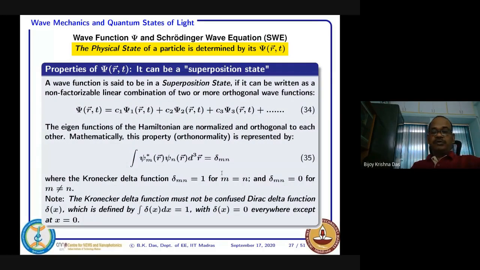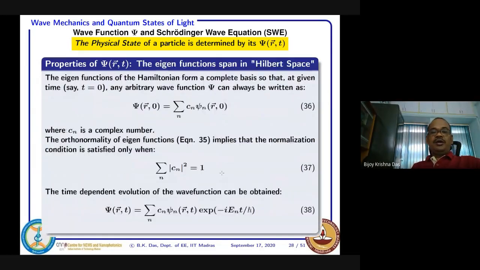Okay. So now next. This is one interesting thing: we will be frequently using the term Hilbert space. The eigenfunctions span Hilbert space.